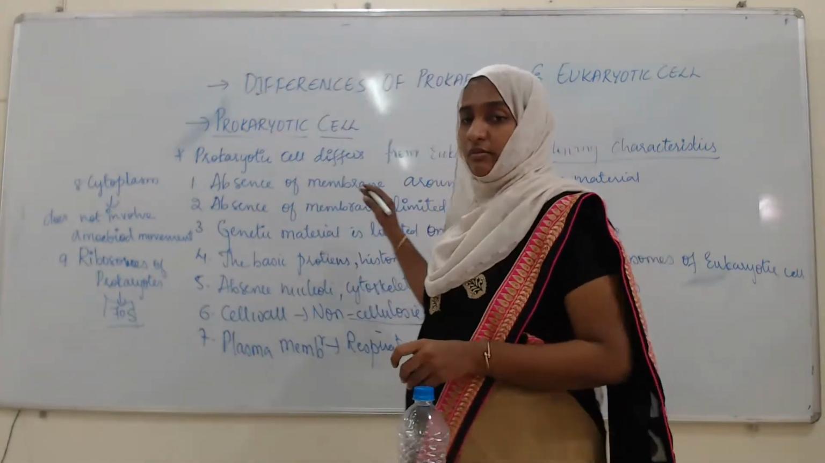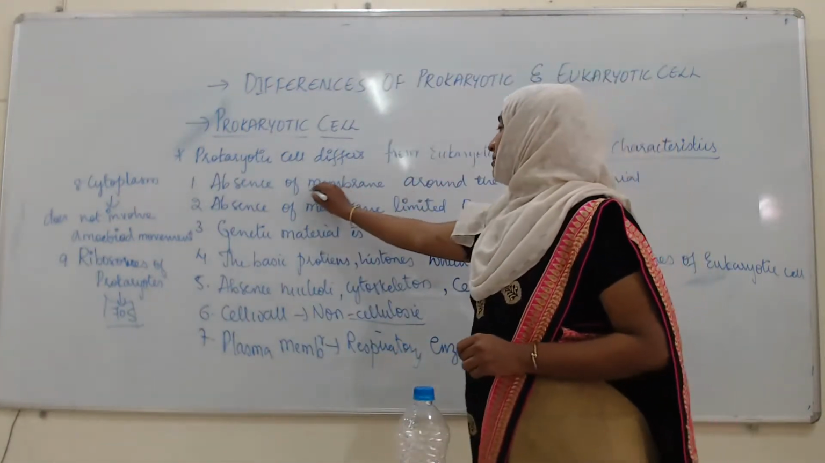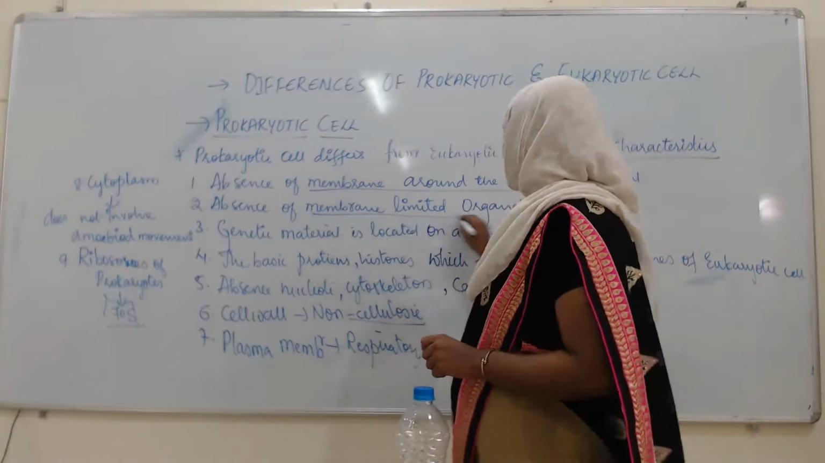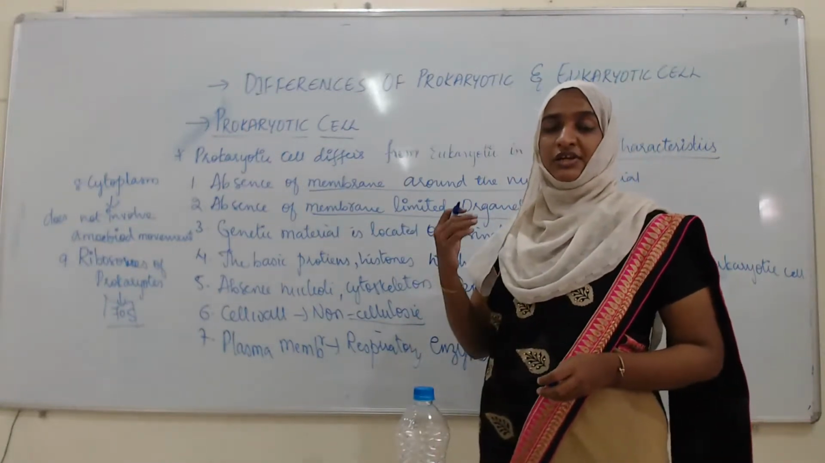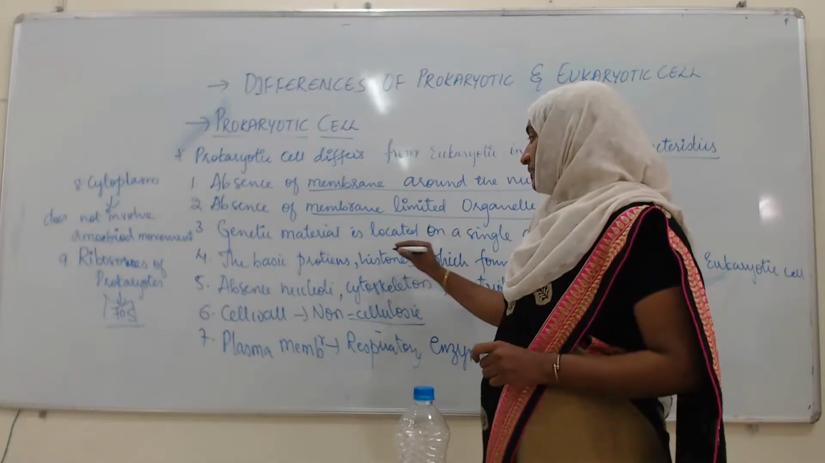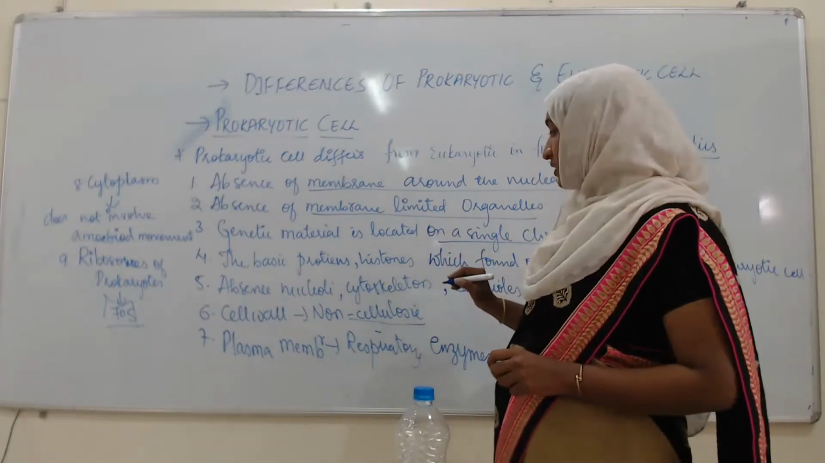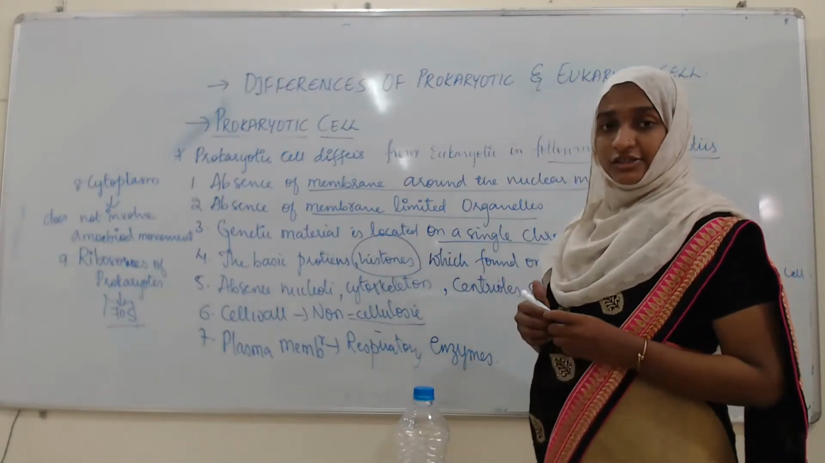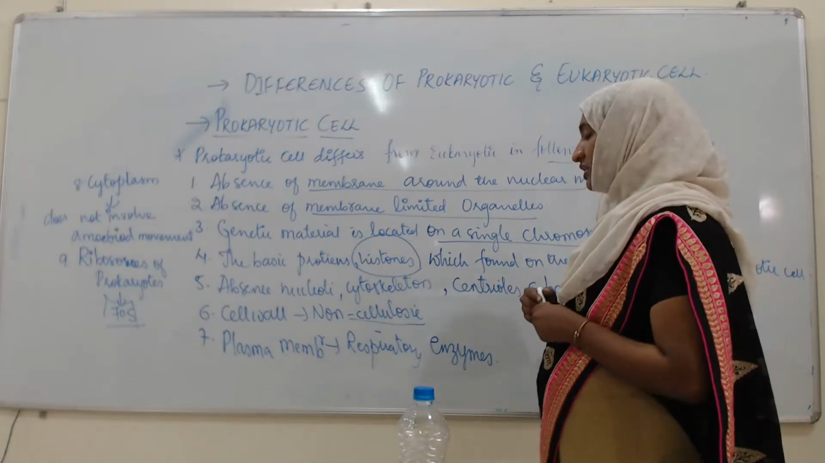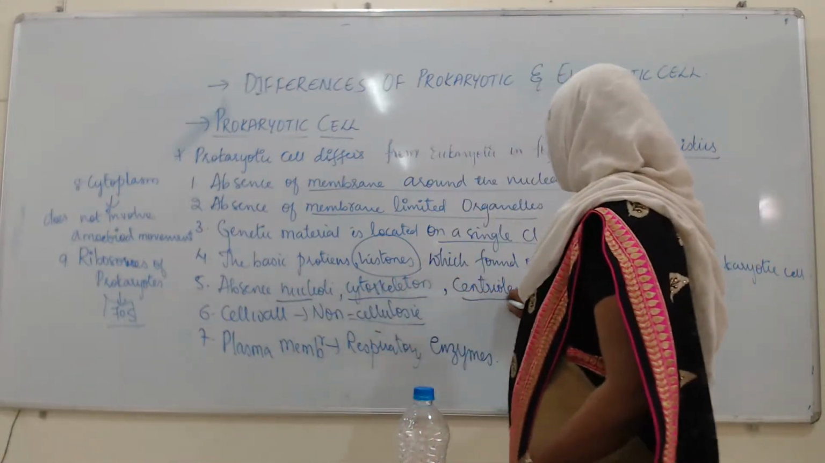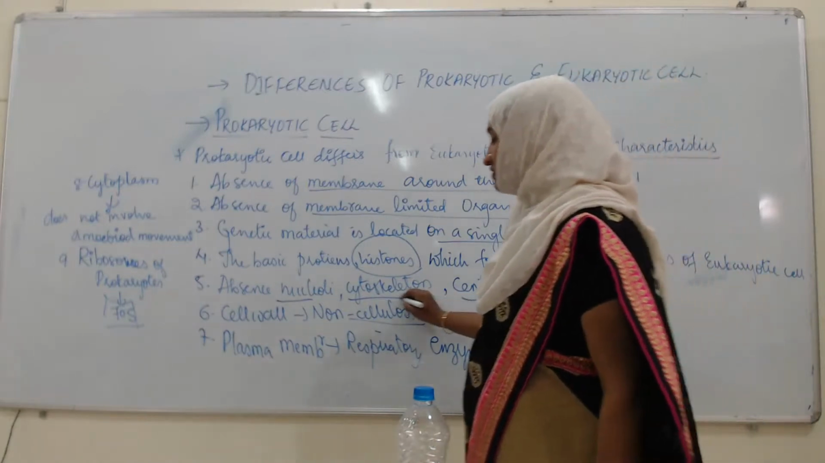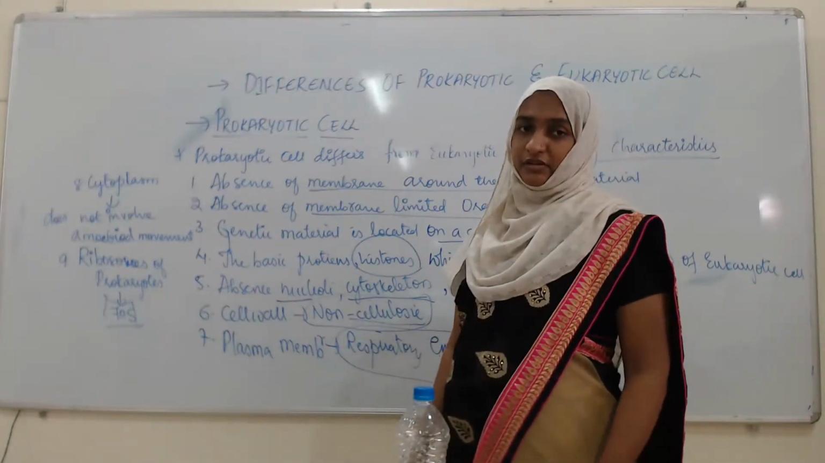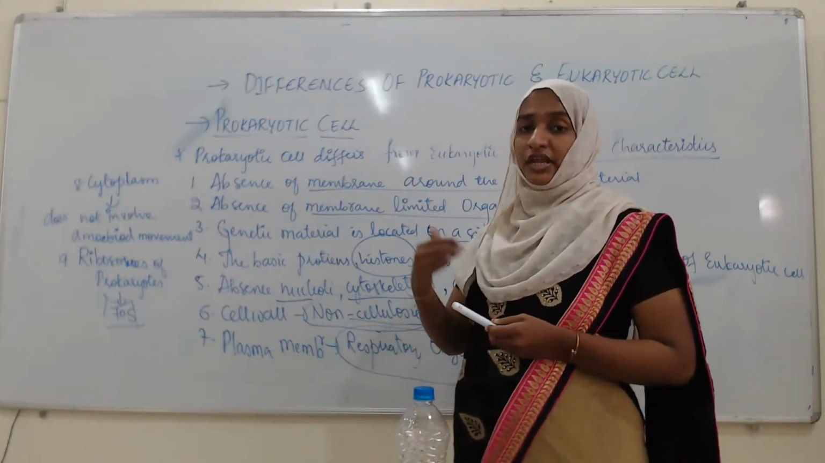So to summarize: absence of a membrane around the nuclear material is the first difference. Then absence of membrane limited organelles such as mitochondria, chloroplast and endoplasmic reticulum. Then genetic material located on a single chromosome. Then the histones used for packaging of DNA are absent in the prokaryote. Then absence of nucleoli, cytoskeleton, centrioles and basal bodies. Then the cell wall is non-cellulosic, and respiratory enzymes are present in the plasma membrane. These are the basic differences between prokaryotes and eukaryotes.